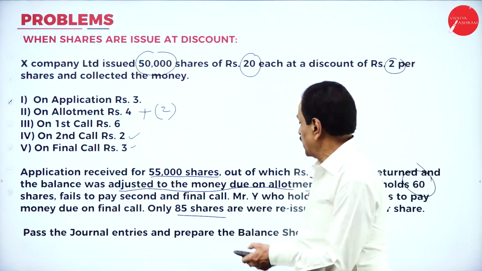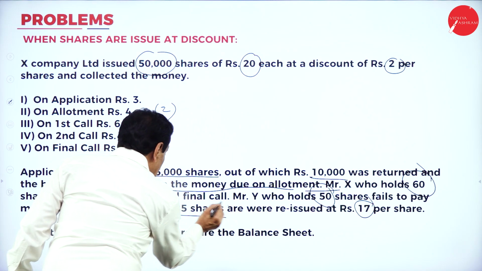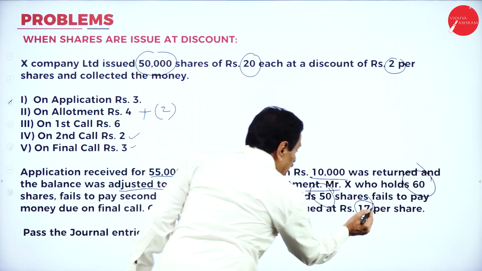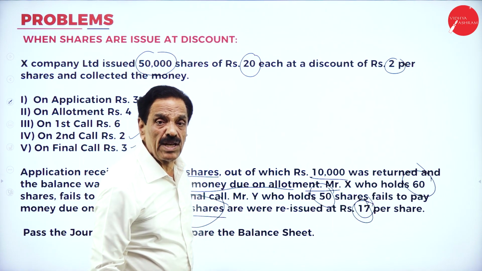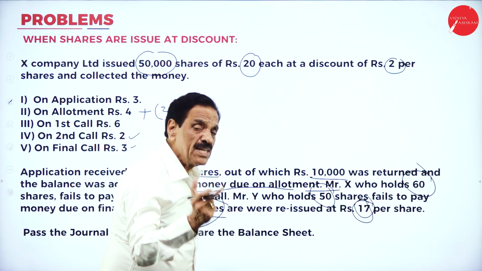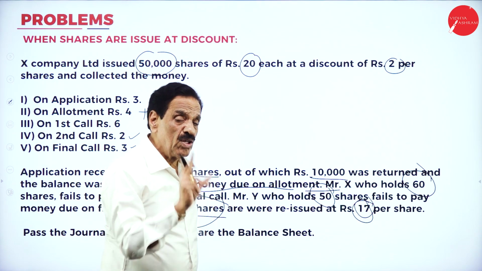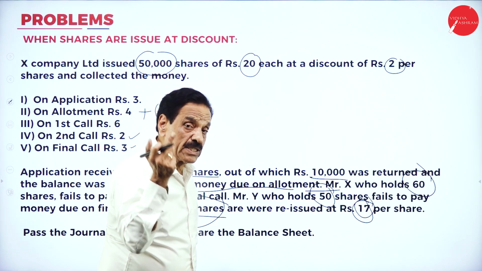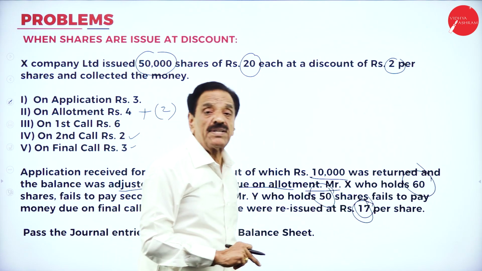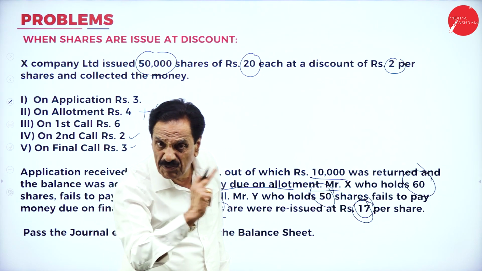Then the company reissued. The problem says the company reissued only 85 shares. See the problem: the company issued how many shares? 85 shares only. At what rate? At rupees 17 only. You got 20 rupees. Out of that, 2 rupees is a discount. What's the balance? 18. Issued at what rate? 17. That 1 rupee difference is lost.